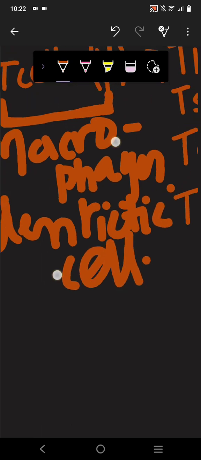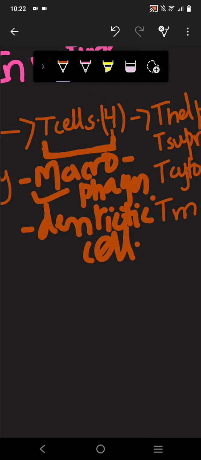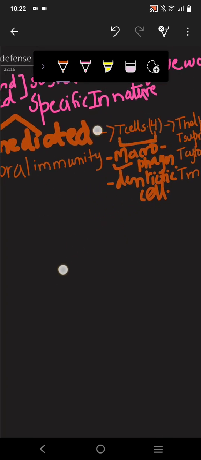As we know, macrophages work by engulfing, which means they will engulf the bacteria, eat the bacteria and kill that cell. So here the macrophages will also be working.